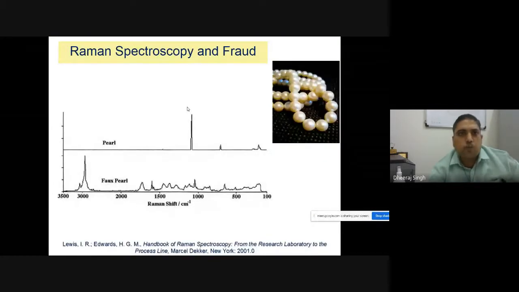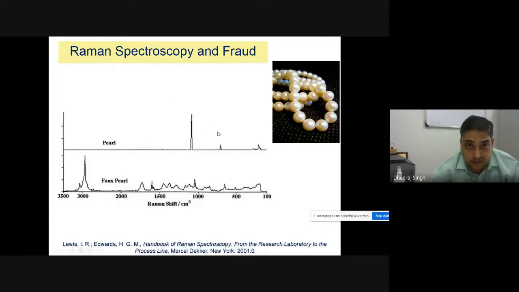Moreover, with Raman spectroscopy in fraud detection, you can identify forgery if it happens in any pure sample. Suppose any impurities are mixed into your pearl sample. If you take FT Raman of that sample, you can see that in pure pearl only three peaks are obtained here. But if there is some forgery or impurity mixed in the pearl system, then a fake pearl gives a lot of peaks in the Raman spectrum. So after comparing these types of experiments, you can find out whether forgery is involved in your sample, whether it is pure or impure.